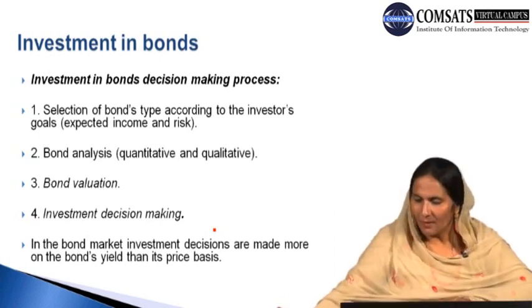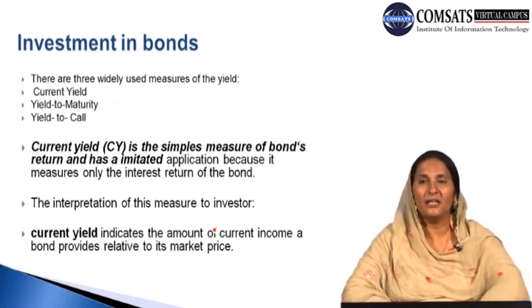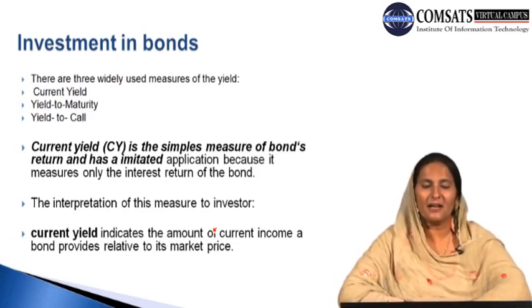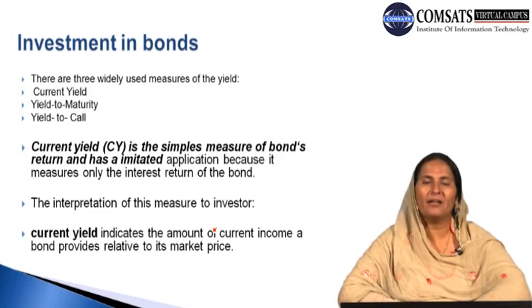Continuing with the discussion, there are three widely used measures of yield. What are these measures? The first measure is current yield. What is the current yield? It is the current level of earnings that any bond or investment in the bond can give to the investor. Second is yield to maturity. What is yield to maturity? It is the aggregate level of yield any investor is likely to have up to the maturity. Then there is the yield to call. What is the yield to call?